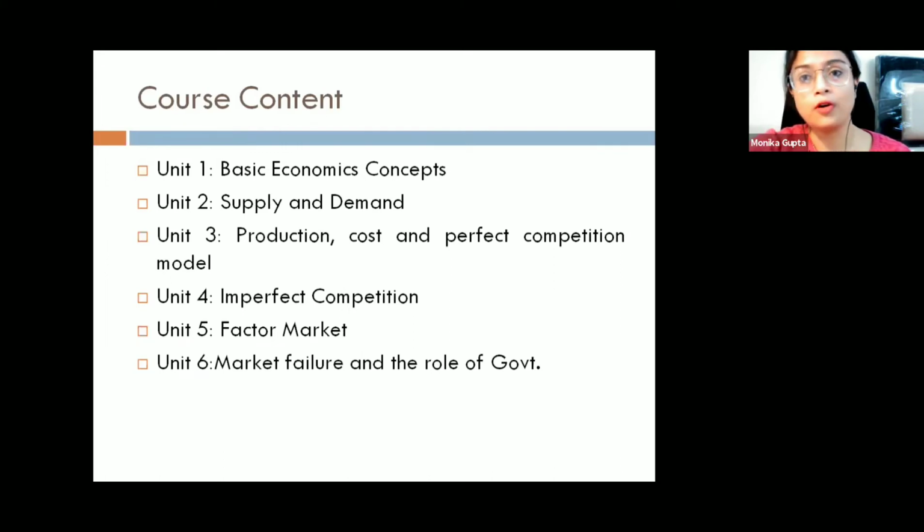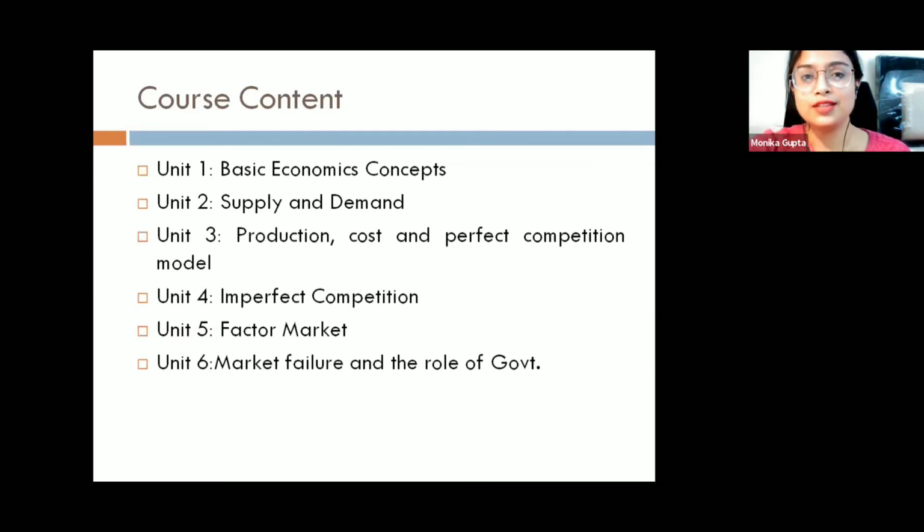Unit 2 is all about supply and demand. That is the most important thing in economics. To understand the market, you should know the basics of supply and demand, what the determinants are, and what the shifters of the curve are. We also talk about government interference in the form of a price ceiling or price floor.